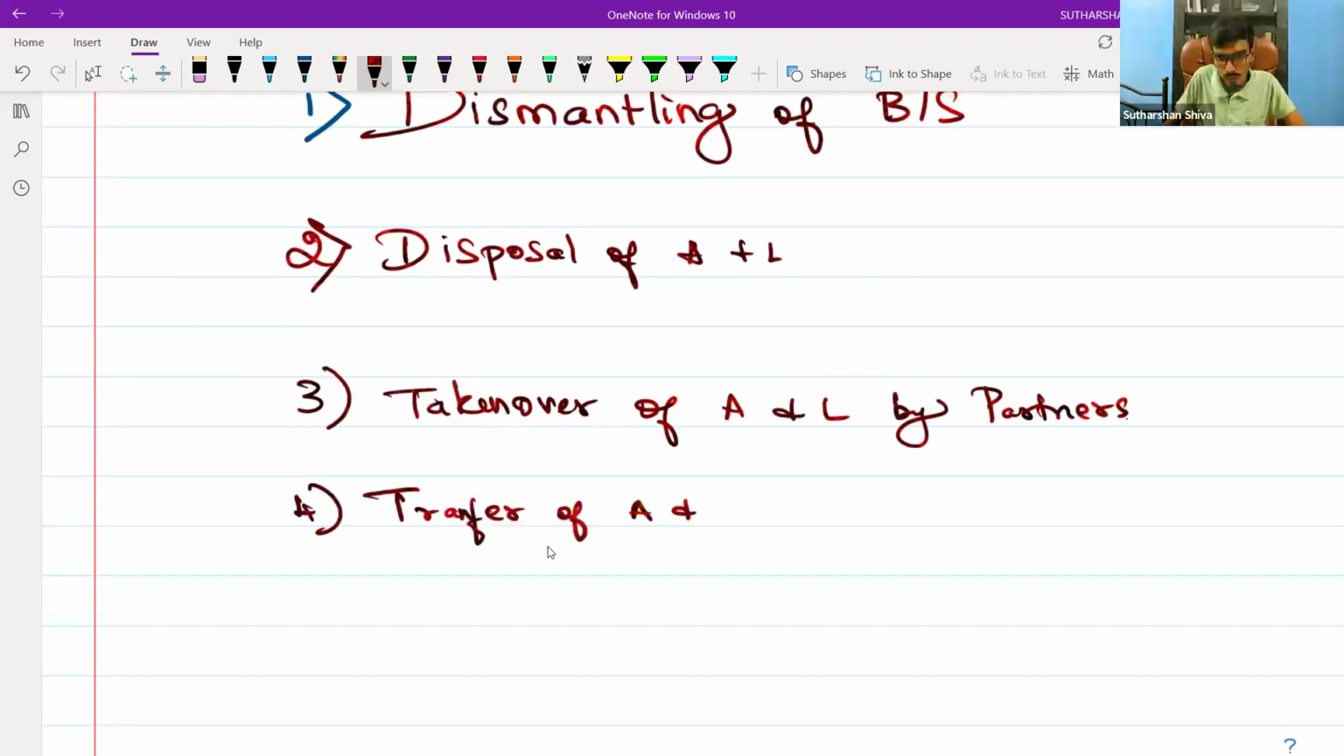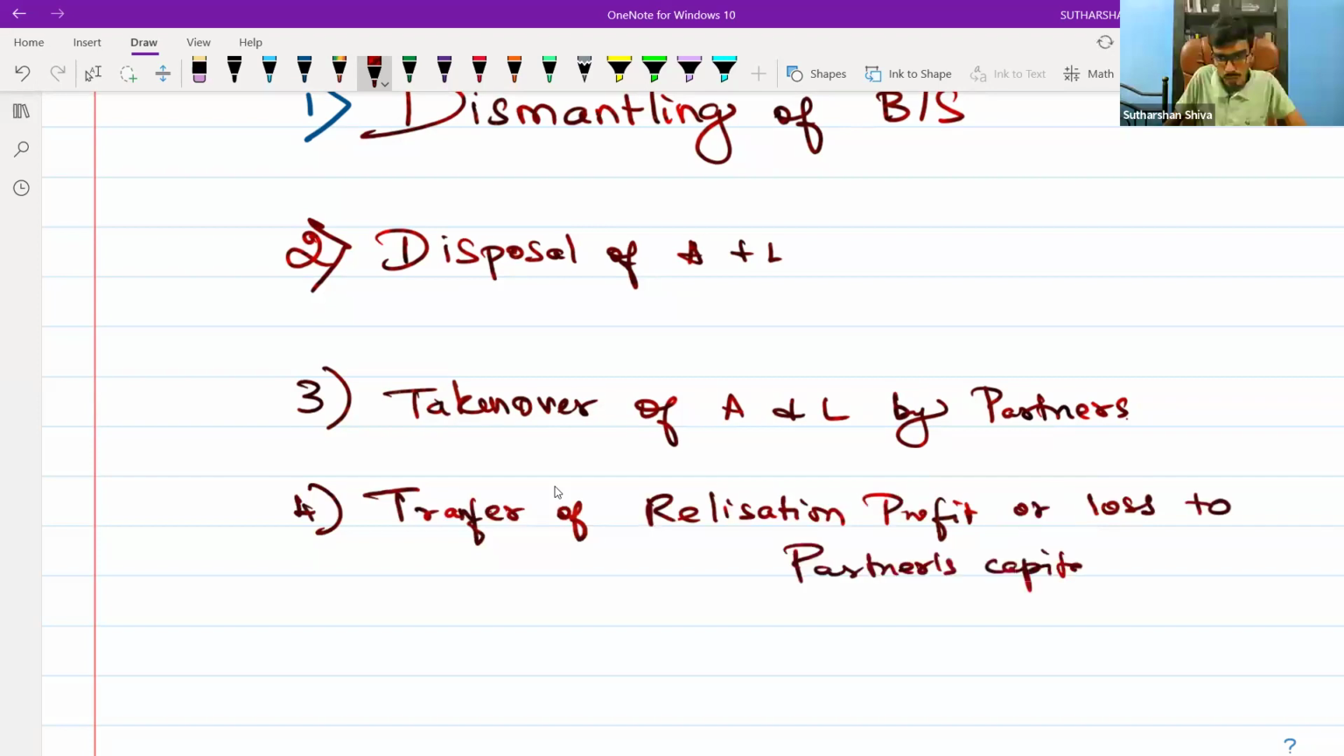Whenever we watch a movie, before the visualization we see the term DTS. The same DTS means digital theatre system. The same is applicable here: dismantling of the balance sheet, disposal of assets and liabilities, takeover of assets and liabilities, transfer of realization profit, and settlement of accounts. If you follow this five-step approach with the double entry system and simultaneous posting, the balance sheet, capital accounts and cash account will get tallied. Realization profit will be there, and one is done.